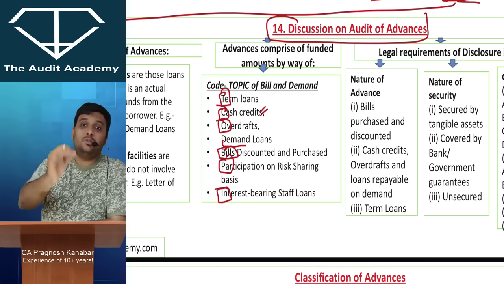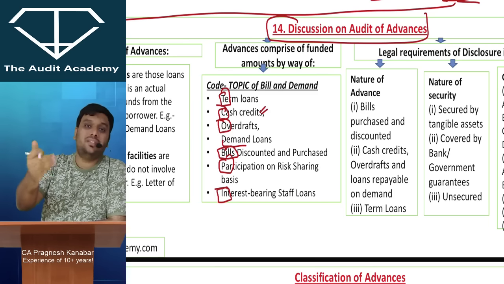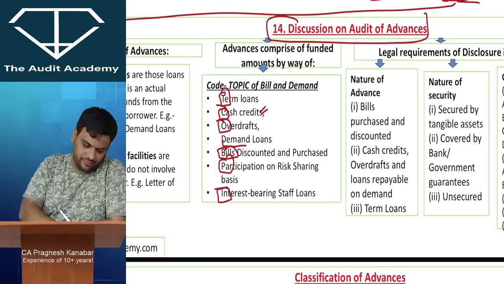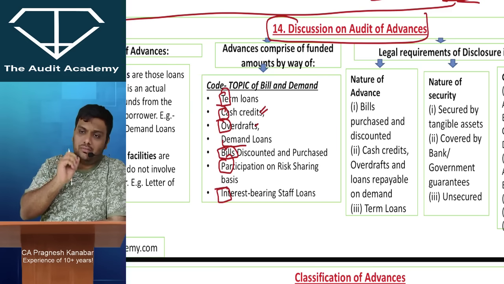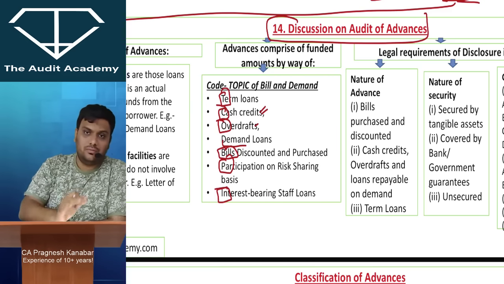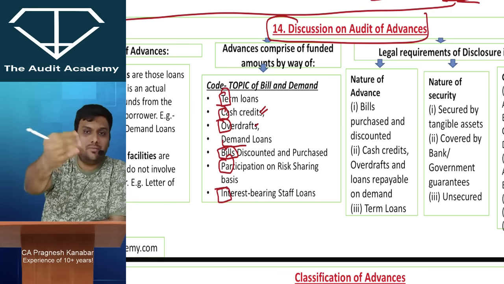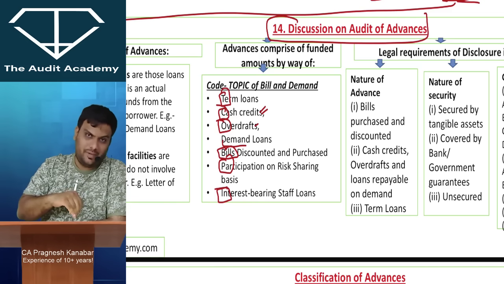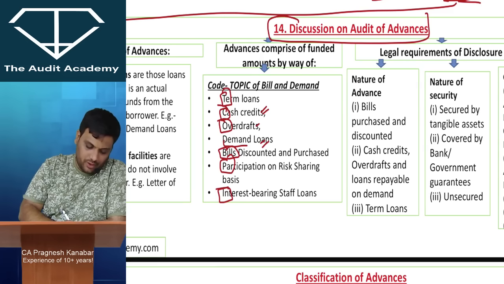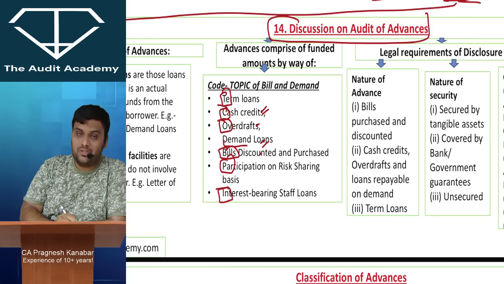Cash credit consists of short-term credits given to manufacturers and others to finance their working capital. Cash credit and overdraft both. Demand loans: I give you a facility, and there are two types of demand loans. One, whenever you demand, I am going to give you a loan. Second, I give you a loan, and whenever I demand, you have to give me the payment. Those are demand loans.